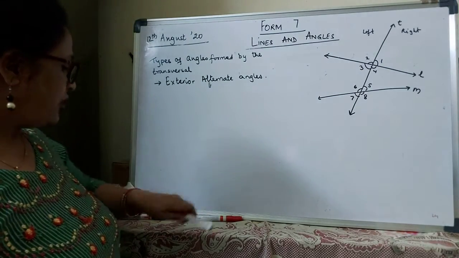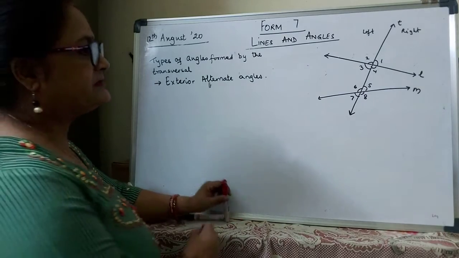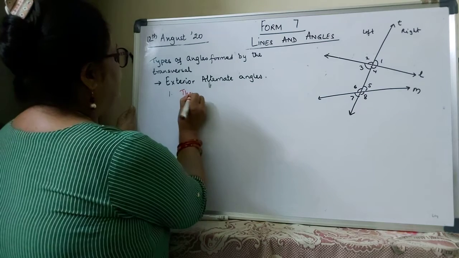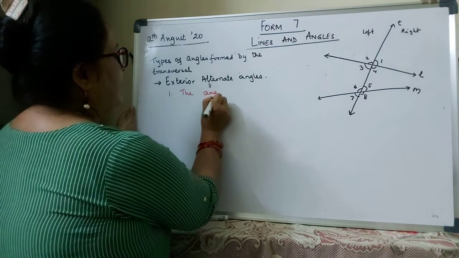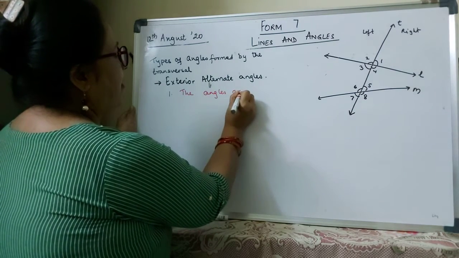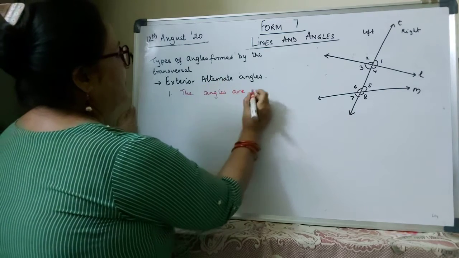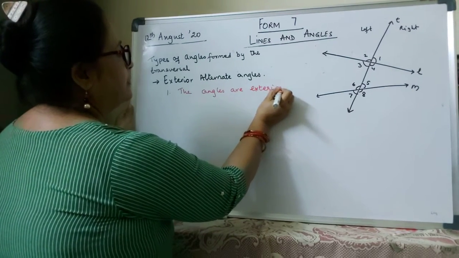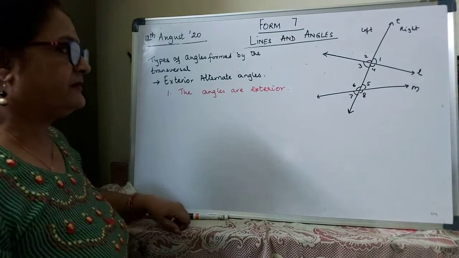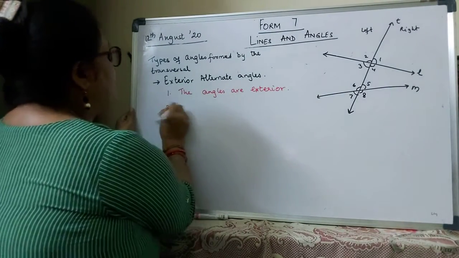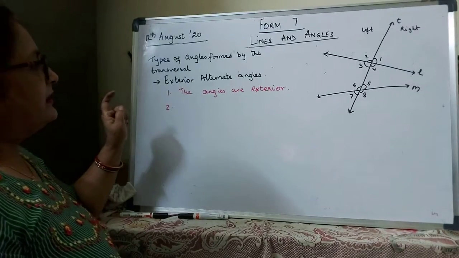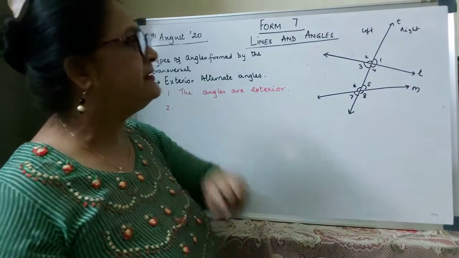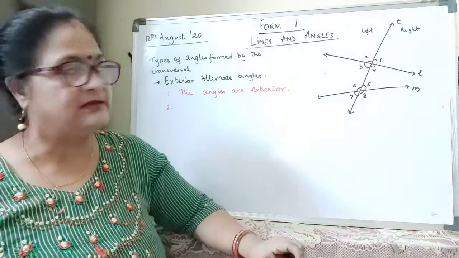Now exterior alternate angles, as the name suggests, it means that the angles are exterior, or they lie on the exterior part. Number 2, exterior angles I have 1, 2, 8 and 7. They are exterior.